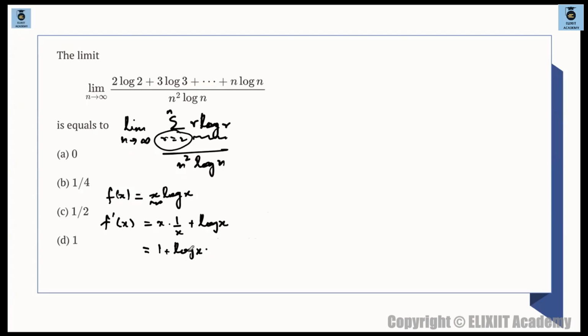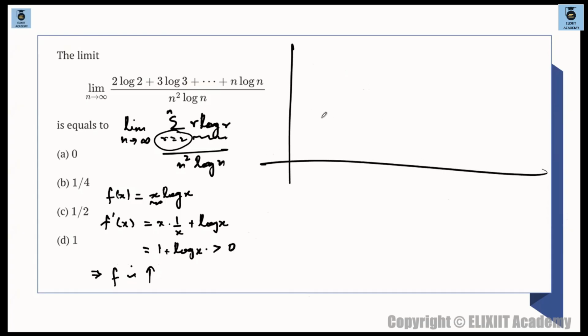So for positive x, 1 plus log x is also positive, because 1 plus log x is positive, meaning f dash of x is greater than 0, which means f is an increasing function. So now we know the rough sketch of this graph. The graph is increasing over here, so the graph will be somewhat like this. This will be the graph. Clear?